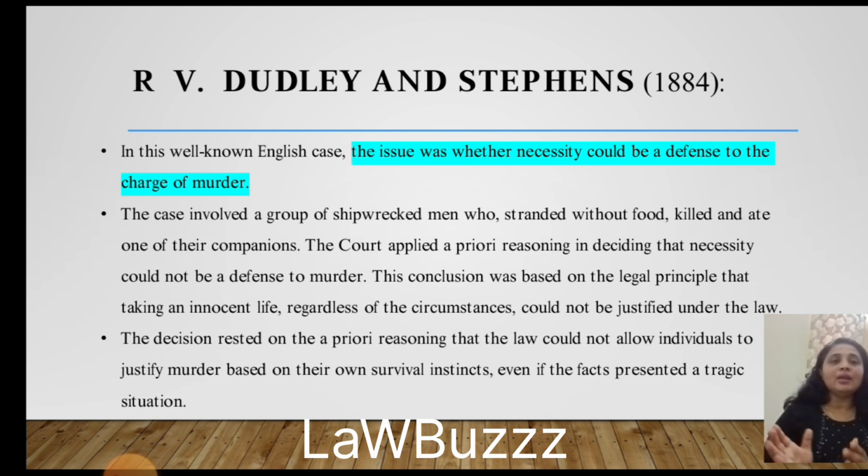They were on a ship, sailing for many months. What happened was that they ran short of food, to such an extent that they were thinking of killing another person on the ship, and eating him. This was the crucial situation in this case.